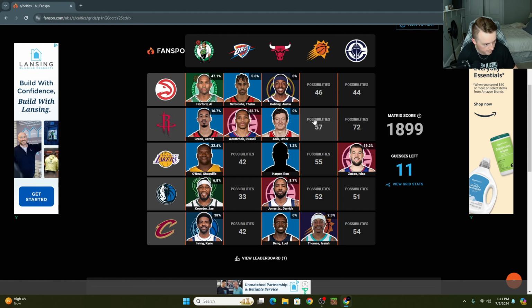Rockets and Suns. Who has played for both the Rockets and the Suns? Who's on the Suns right now? They've got a lot of new players, so I'm not thinking of anybody. I'm trying to think of current players. Did any of those guys play somewhere else? Jeff Green was never on the Suns or anything. So that one's kind of tough.